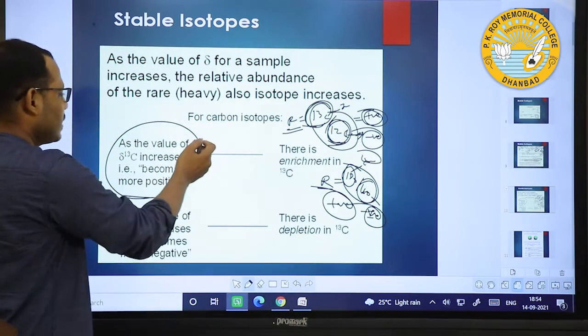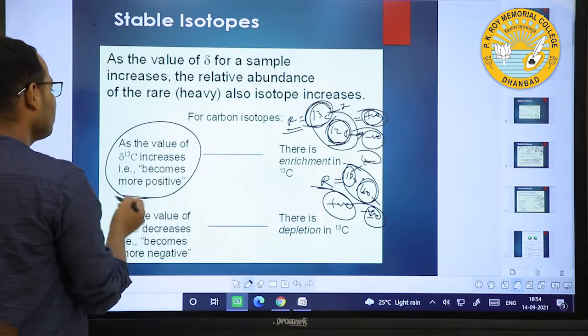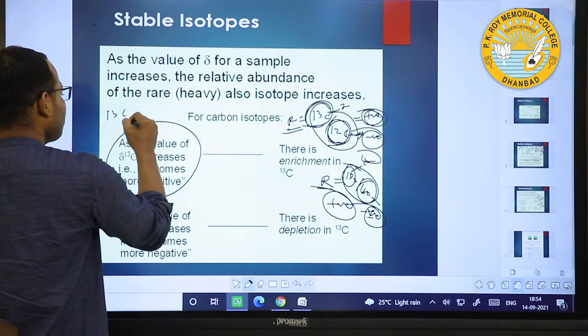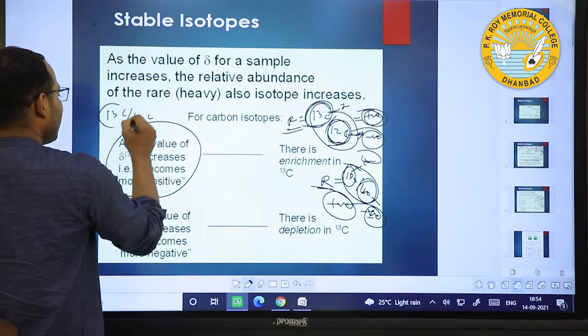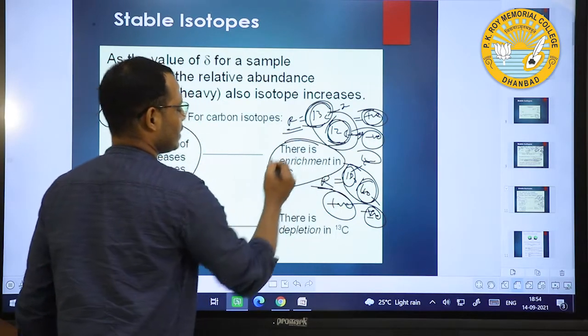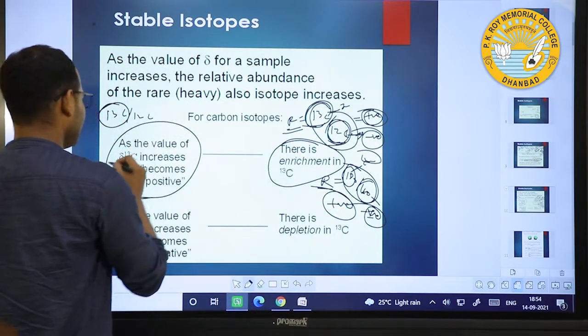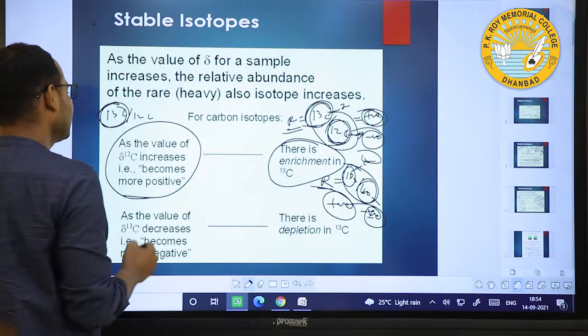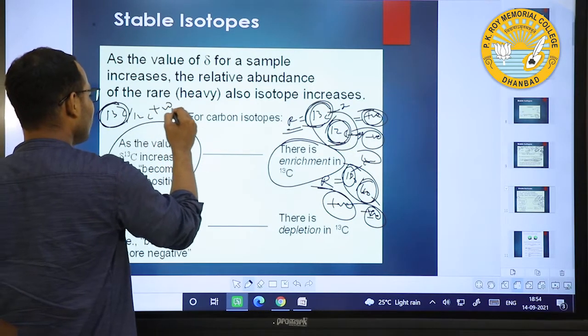In the case of carbon isotopes, this is 13C by 12C. If 13C increases, that means there is enrichment in 13C, and that value is always positive.